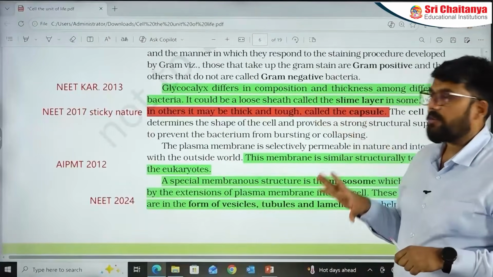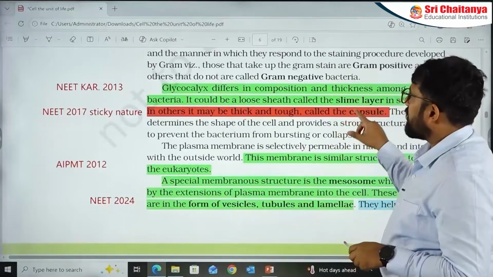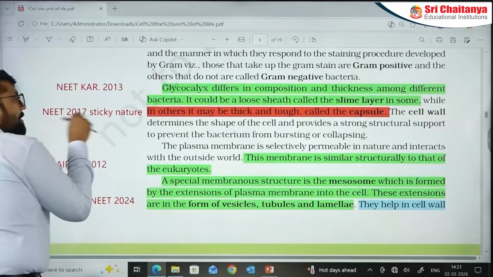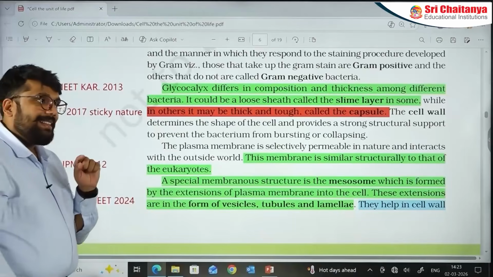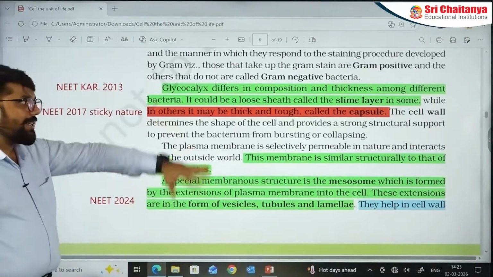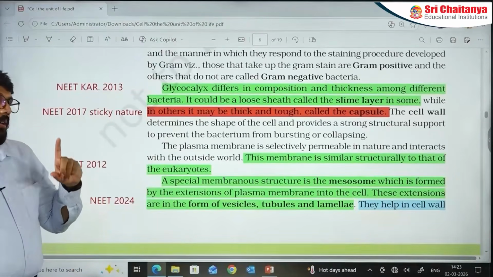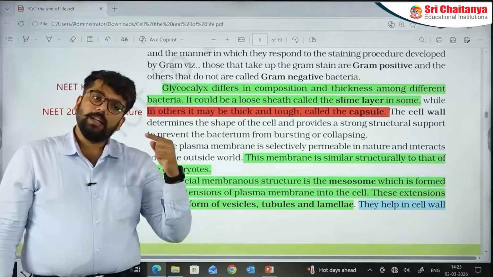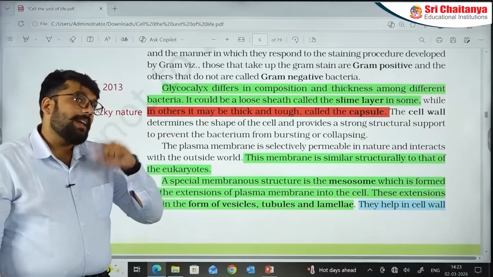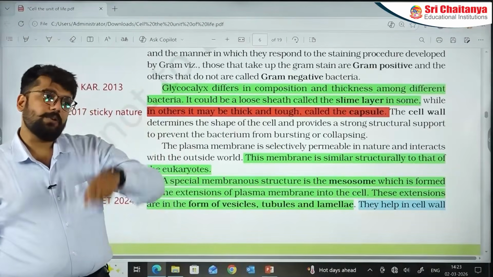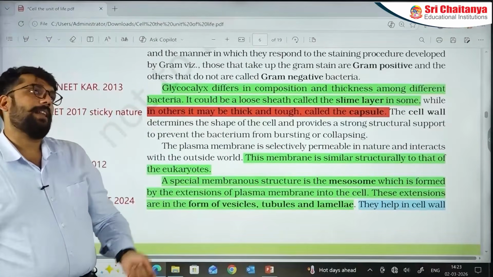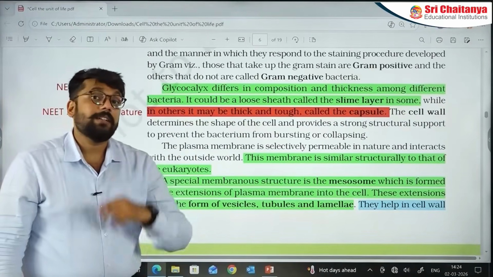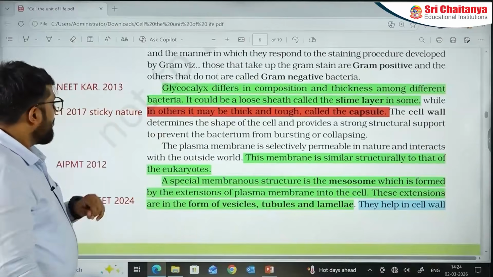I already discussed the glycocalyx before. Though the glycocalyx question, can you see this? In 2017 NEET question came on the sticky nature. Now, technically glycocalyx sticky nature is not mentioned here. But you have done something called Griffith experiment that is present in molecular biology. So that molecular biology section connects to here. Glycocalyx, one version of glycocalyx is capsule, and capsule has which nature? Sticky nature, which gives it smooth colony. So that is the part. Let's go to the next one.